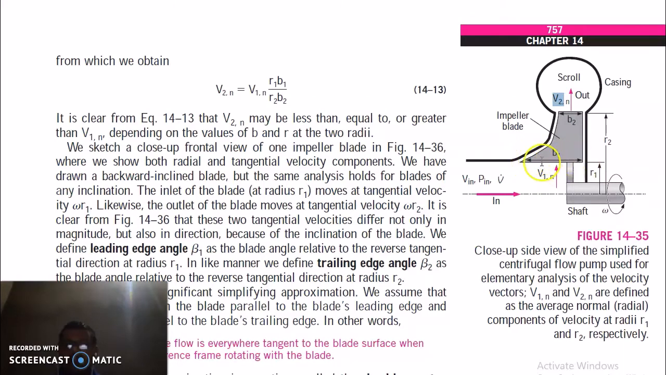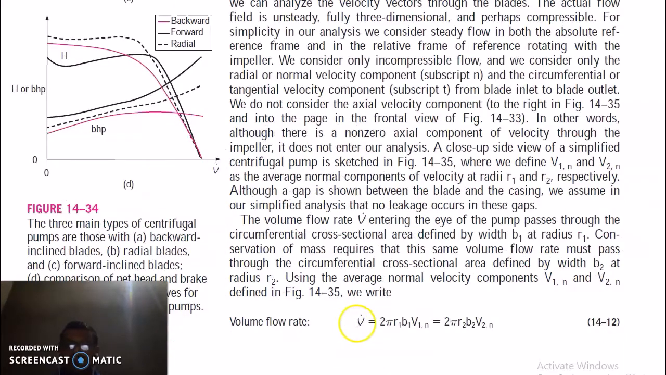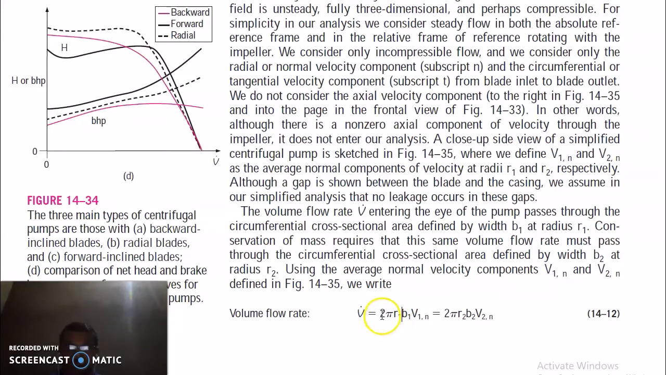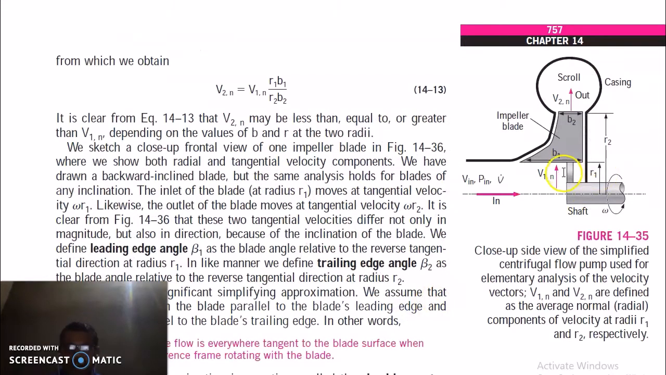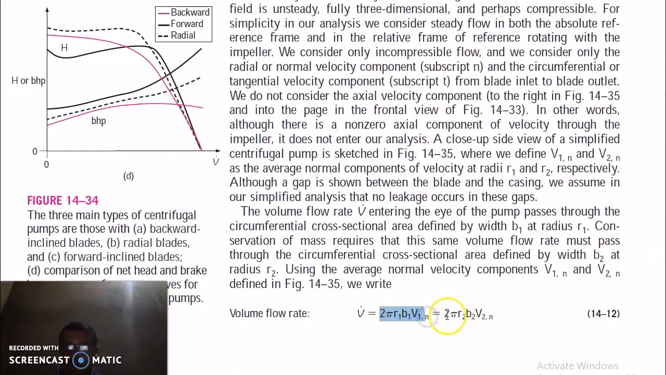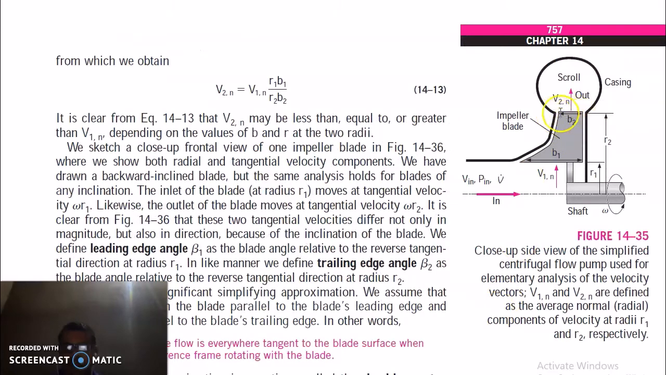So this is the width of the impeller. You can see the volume flow is equal to 2 pi R1 V1 normal. So the volume flow is circumferential. You can see this is in the radial direction, meaning from center to outward direction, and the volume flow at inlet must be equal to that at outlet. So this is at the blade outlet. At this point the volume flow will be the same.